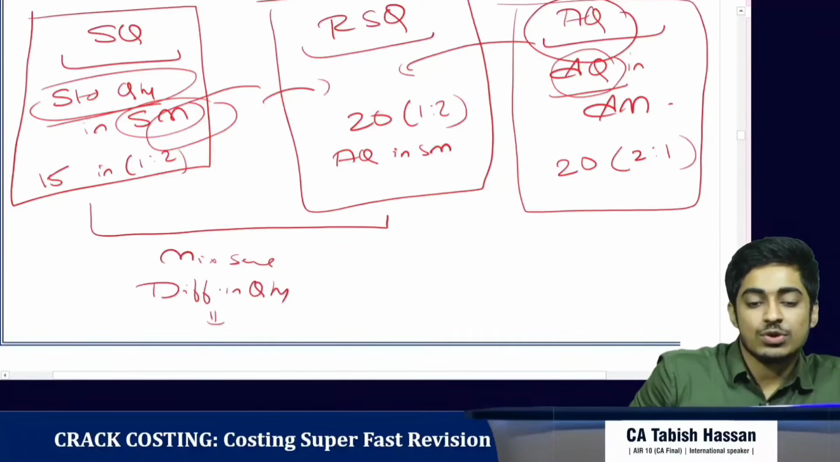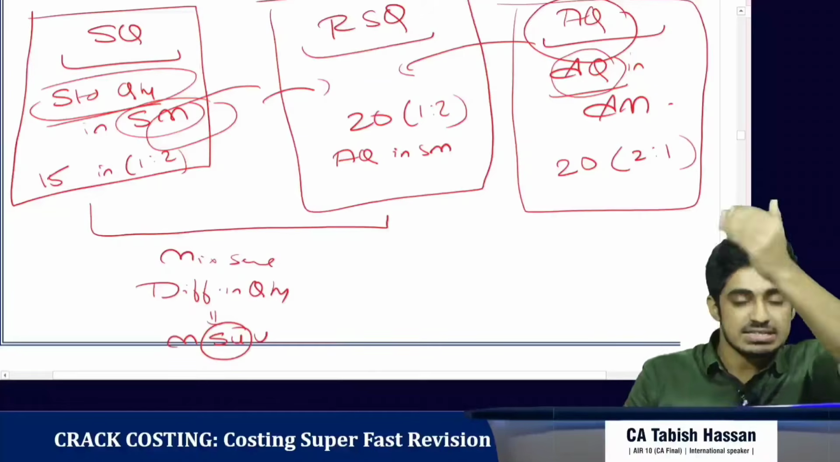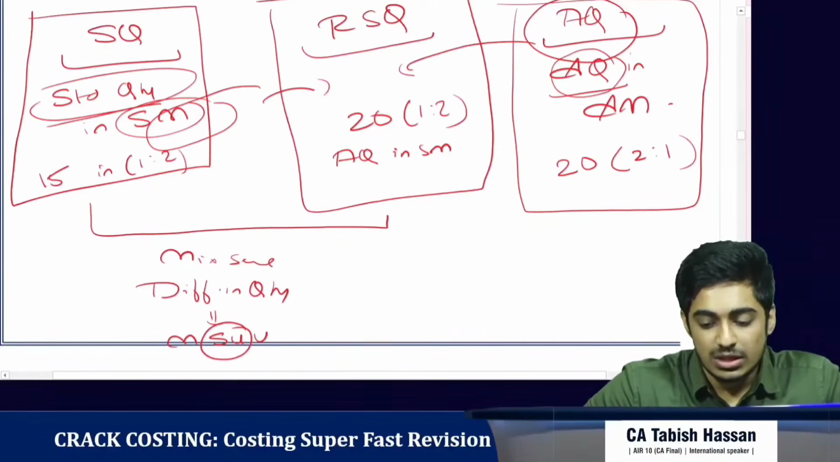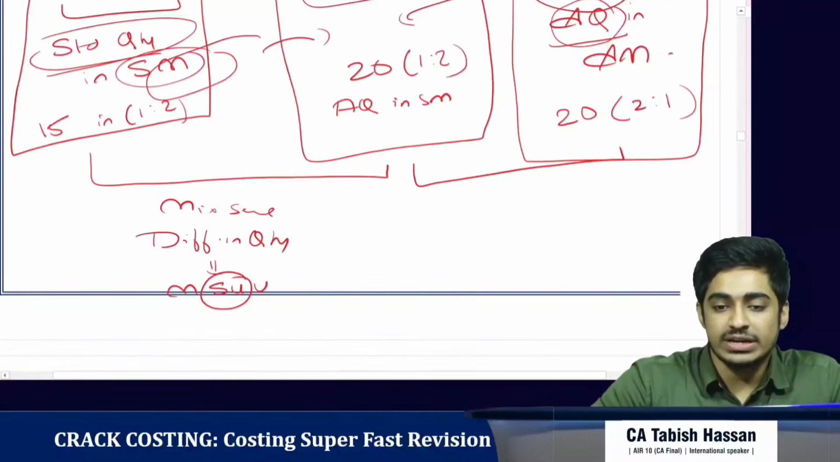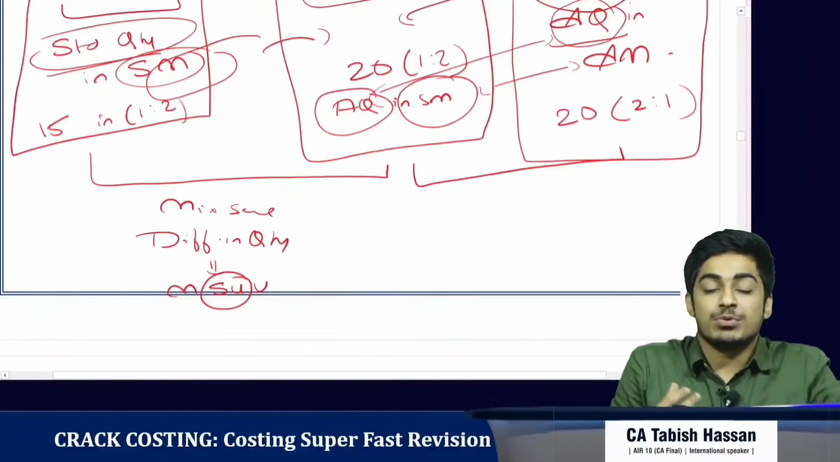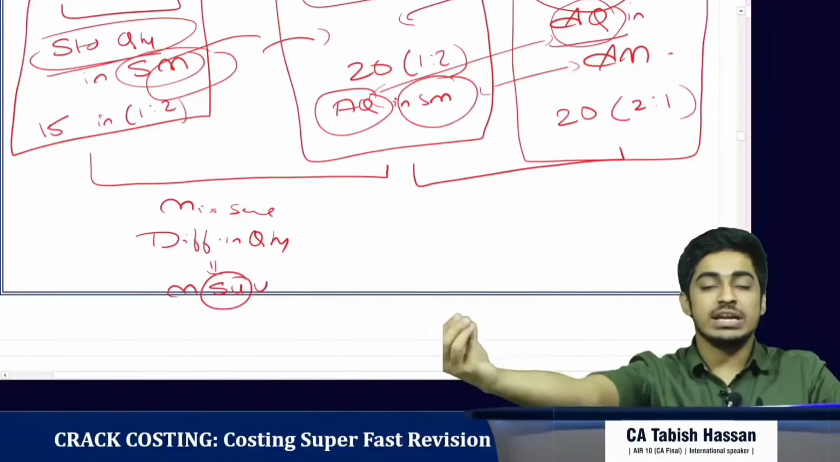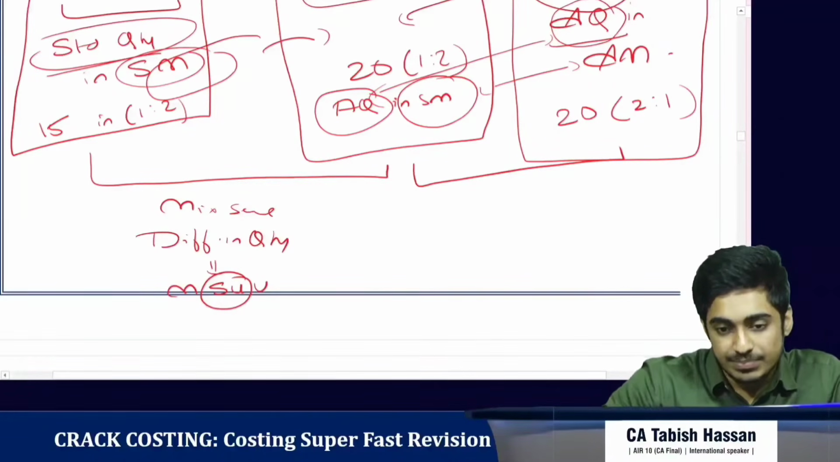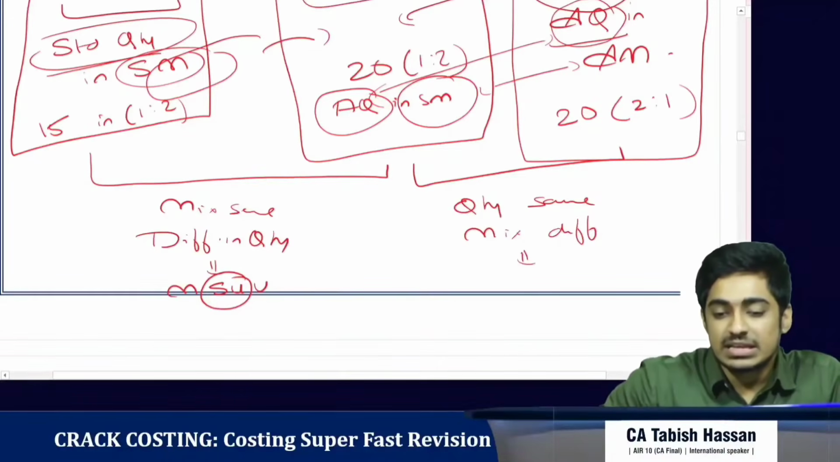So we call this by the name material sub-usage variance. It is an extension of usage variance. We come here, so we analyze it here. This is actual quantity in actual mix. This is actual quantity in standard mix. So quantity is the same, but the difference is only in the mix, in the proportion in which things are mixed. In revised standard quantity it was mixed in the ratio 1:2, but in actual quantity it is mixed in the ratio 2:1. So here quantity is the same, only mix is different. So we call it the material mix variance.